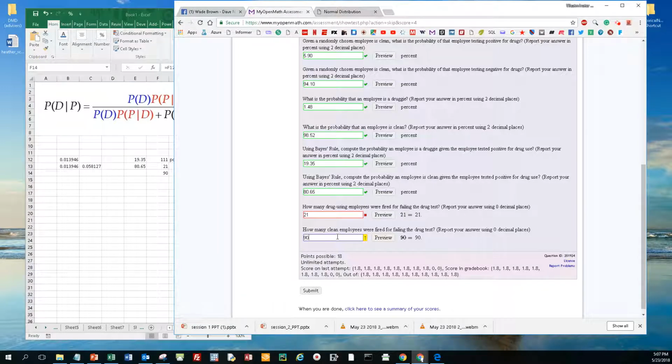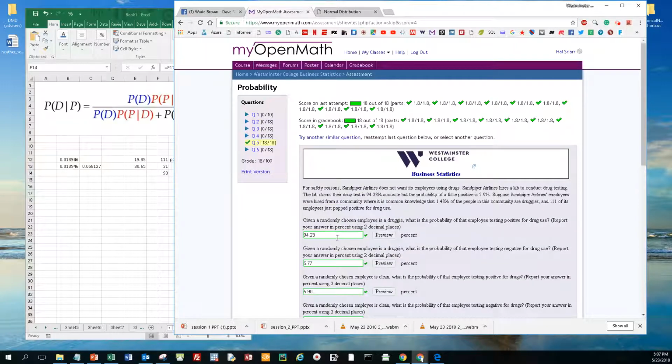So if you use this drug test in this particular situation, you're falsely terminating 90 clean employees, and you're correctly terminating 21 drug-using employees. And we got everything correct.